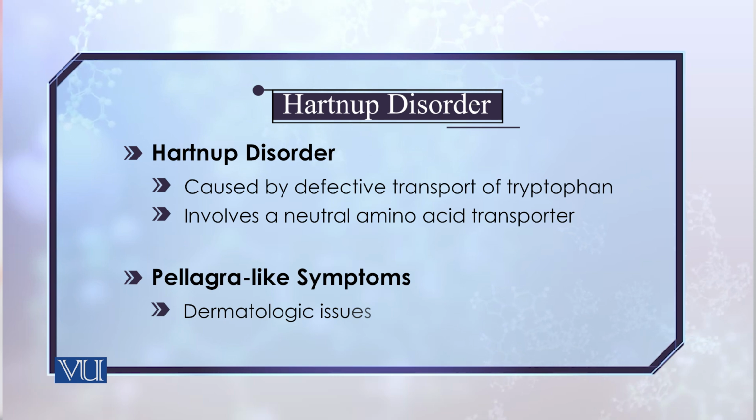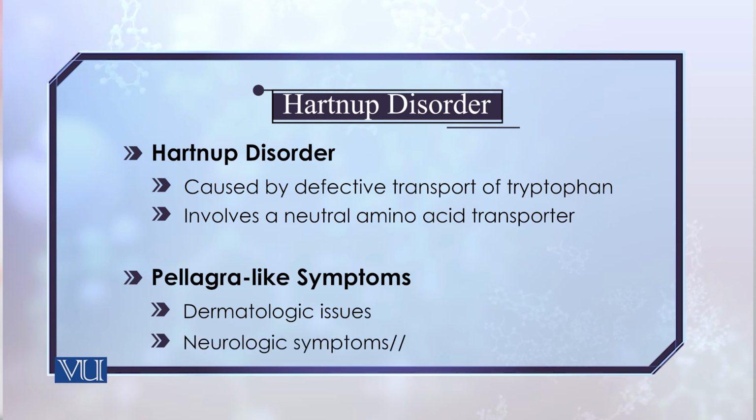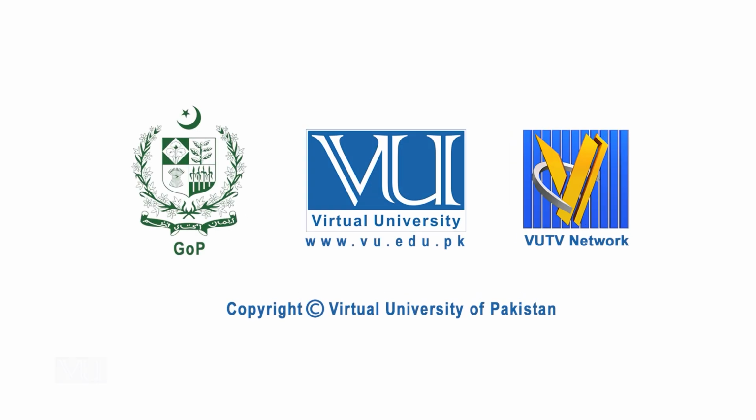So that is why the symptoms of Hartnup disease are like pellagra, because the absorption of tryptophan is defective in this disease. It also leads to neurological symptoms, one of which is schizophrenia, which is also caused by Hartnup disease.